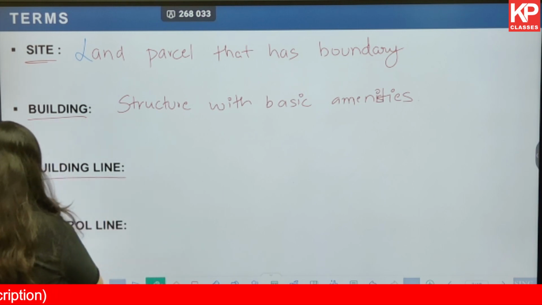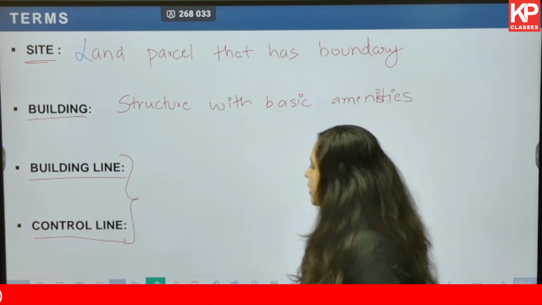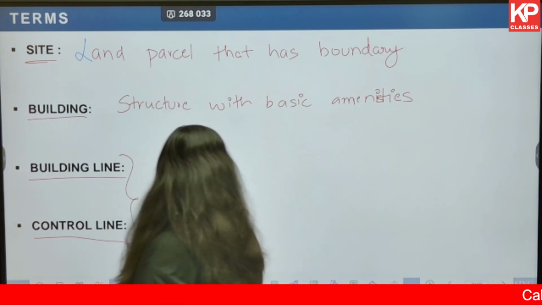Next, building line and control line. This should be talked about together. So, what happens is, let's say this is a plot.